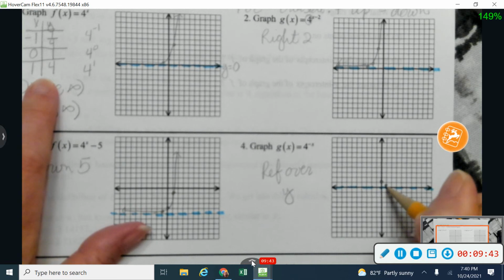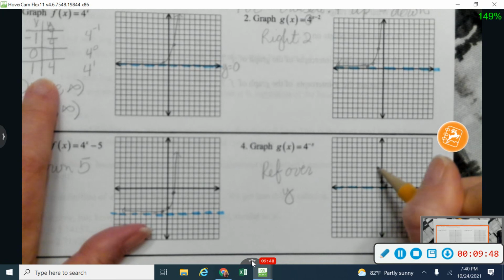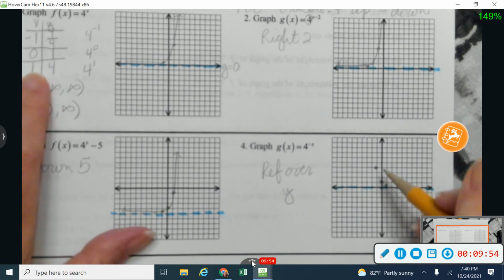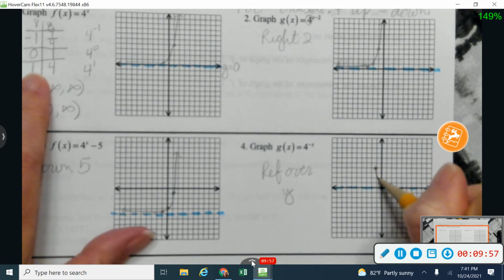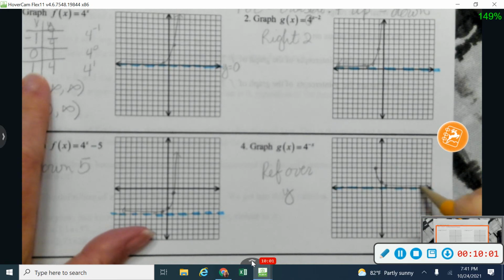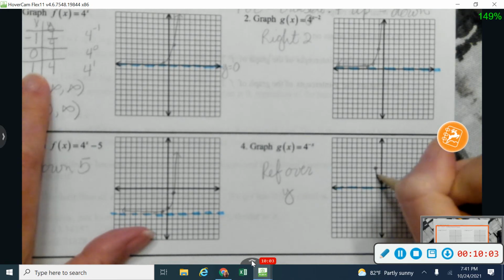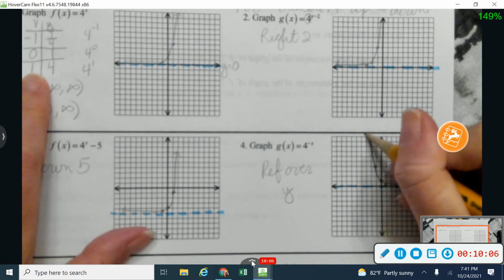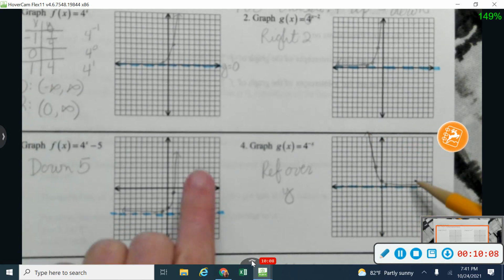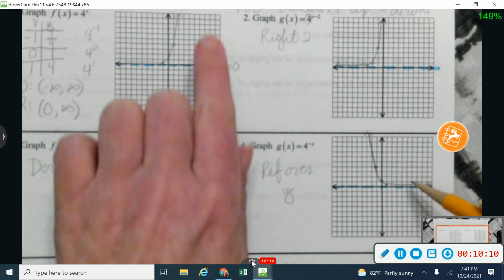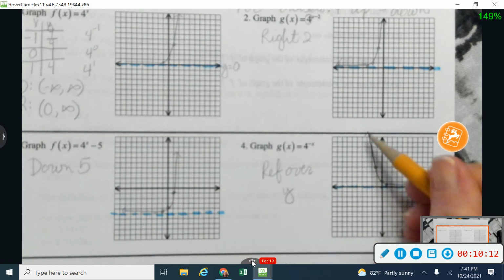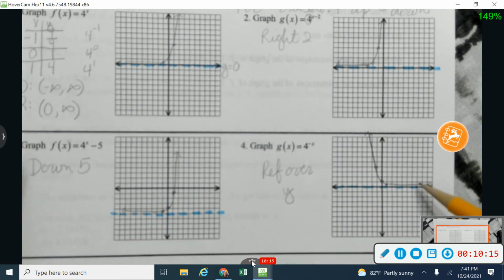And then I've got the point 1, 4 that I'm going to reflect over the y-axis, which is going to put me right here at -1, 4. So basically, we're changing the signs of our x values there. All right, and this time I'm going to go towards my asymptote on this side, and I'm going to go up quickly over here on this side. Okay, so again, everything that we had that goes this direction has flipped, and now it's going to go this direction.